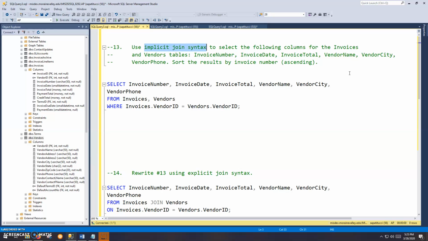And here we're pulling from invoices and vendors. So those are the columns that we're going to select, and we will sort this one by invoice number. Now, I think students tend to do really well with implicit versus explicit join syntax. So by now you probably know that, here we have our select clause, and we're selecting from the invoices and the vendors table. And this is implicit join syntax, so we do not have the word join in our syntax.